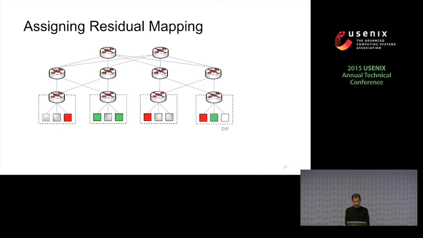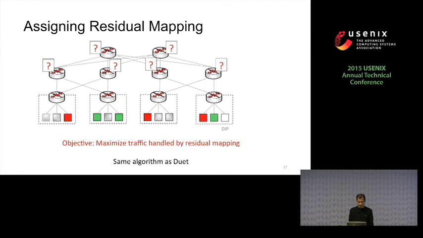So once we place the DIPs and the local mapping, the question remains of how we place the residual mapping. We use residual mapping to handle the traffic which we could not handle through local mappings. So in this step, the objective of the algorithm is to calculate residual mapping so that we maximize the total traffic that is handled by the switches, by the residual mapping.